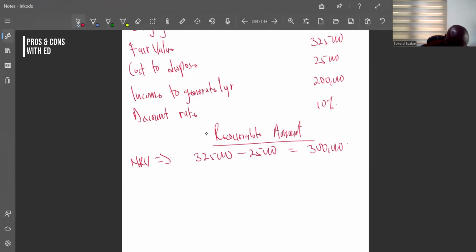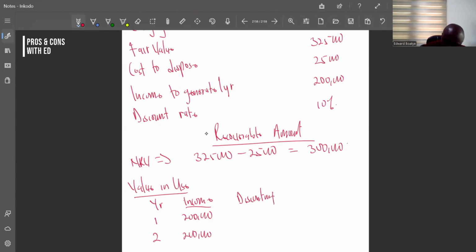Now our value in use will be the present values for the 200,000 for 2 years. So year 1 and then year 2. Then we'll have the income to be 200,000 each year. Then we are going to have our discounting factor, which we know to be 10%, and then our present value.